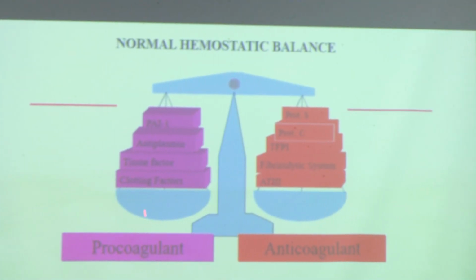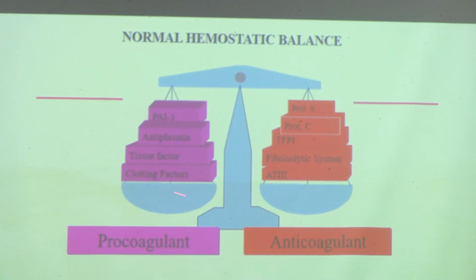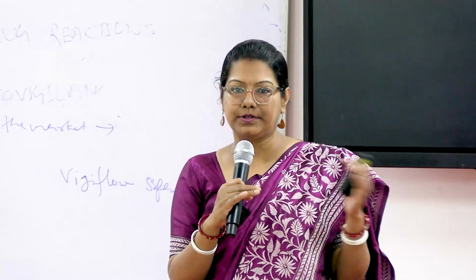So this is how the normal hemostatic balance is maintained. There are procoagulant factors like tissue factor, clotting factors, and then we can think of blood vessels, platelets. These are procoagulant; they will activate the clotting, the formation of a blood clot. Once the clot is formed, the anticoagulants come into action, like protein C, protein S, the fibrinolytic system, antithrombin III. So basically, to maintain normal hemostasis, there must be a balance between procoagulant and anticoagulant factors. Whenever there is an imbalance, the issue will start.